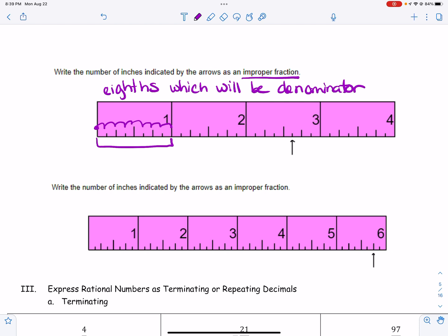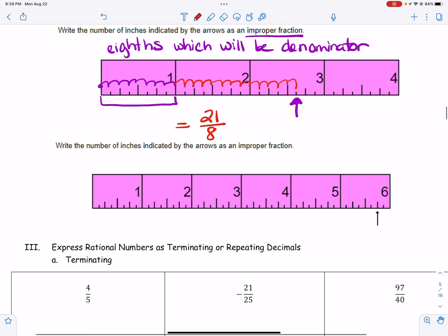So now that's pointing to this arrow right here. So I'm going to count how many spaces it takes to get to that arrow. So I've already got 8, 9, 10, 11, 12, 13, 14, 15, 16, 17, 18, 19, 20, 21. So that is 21 eighths, okay?